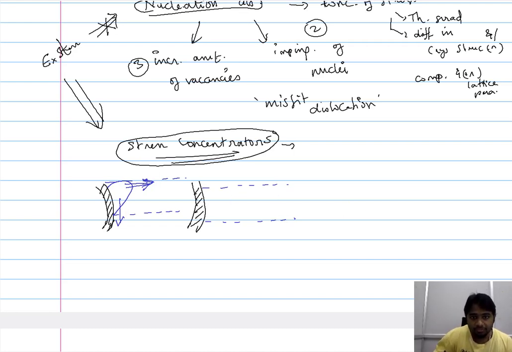Now, because of this movement, the dislocation line assumes a shape something like this. The dotted lines encircle the cylinder. So the dislocation line, which was in this form, has now adopted a particular form because of the different directions in which it moves. The predominantly screw dislocation moves along the glide surface, and the predominantly edge dislocation moves in this direction. So the shape has changed from this random shape to something like a loop.